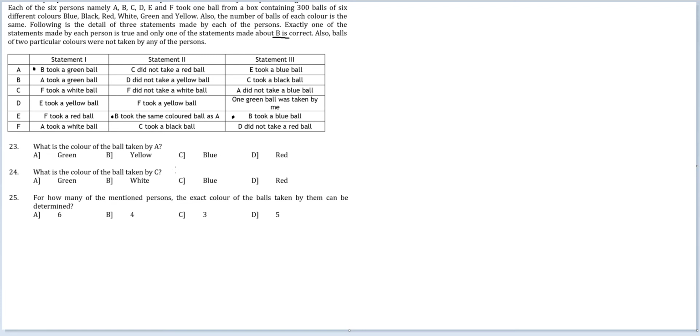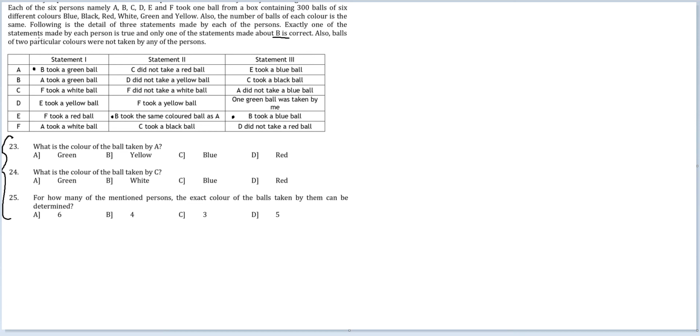So what I'm doing is I will start off with taking this statement as true. If it doesn't work, I will take this statement as true. If that doesn't work, I will take this statement as true, and make cases wherever I can get a unique case, wherever I can answer these questions precisely. The good thing here is that these questions don't have a cannot be determined or more than one answer possible. There are precise questions. So anytime I hit the right case, I will stop my working.